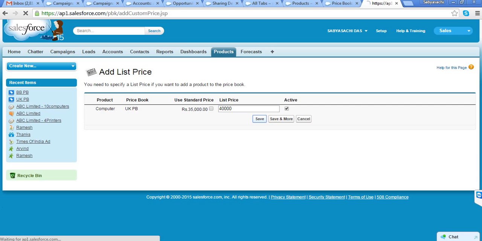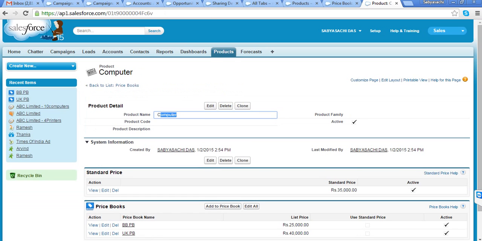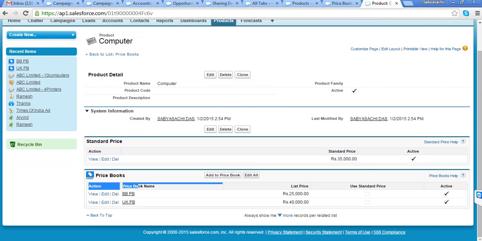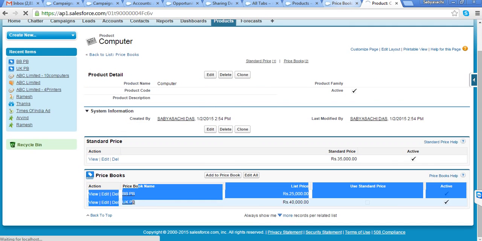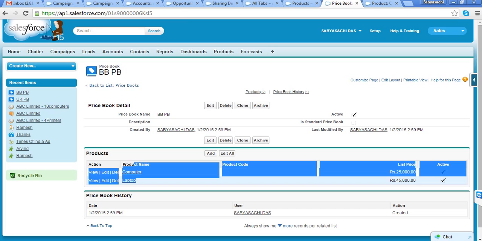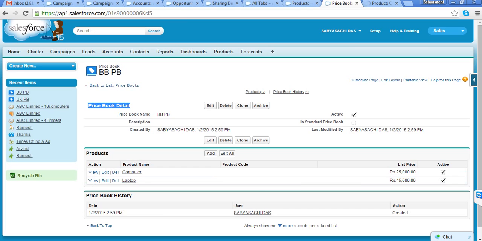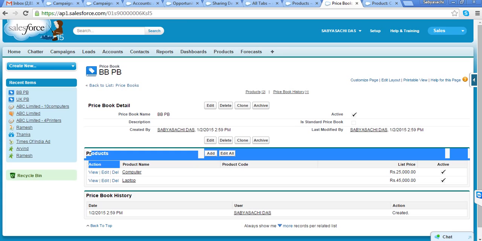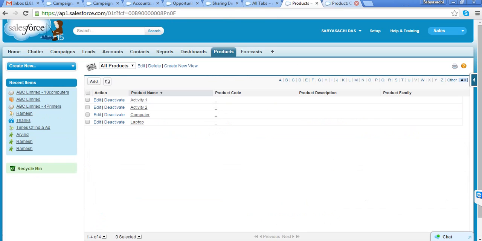That means one product is a part of multiple price books, or a particular price book may have multiple products. So what is the relationship between product and price book? Many to many relationship, right? So it's 2 standard objects. I have defined the product name and the price in my 2 objects, called product and price book. So my backend is ready.